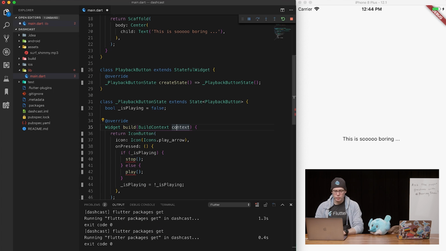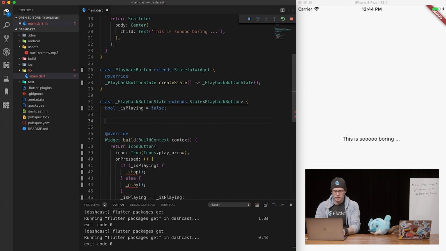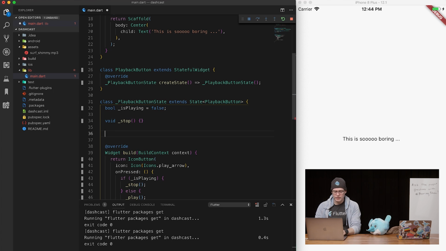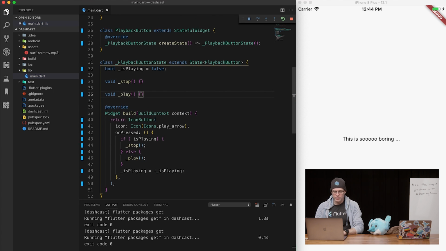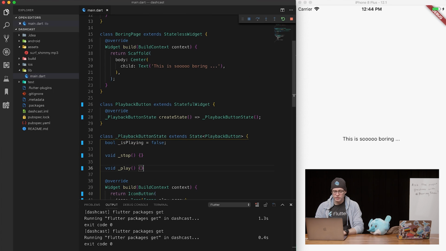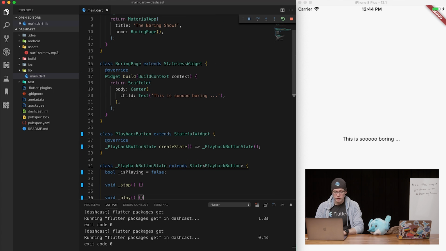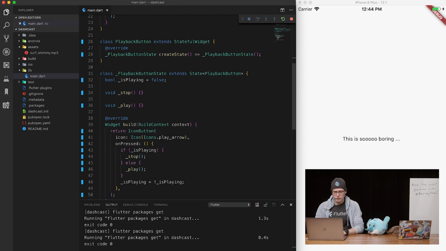Okay, great. So we're going to have a couple of private methods here, which is going to be void stop and void play. So we got like the simplest stateful widget ever. And let's just wire that up because this will, actually it'll work. Do you want to change the icon too? Oh, I want to change the icon too. Okay, good point.